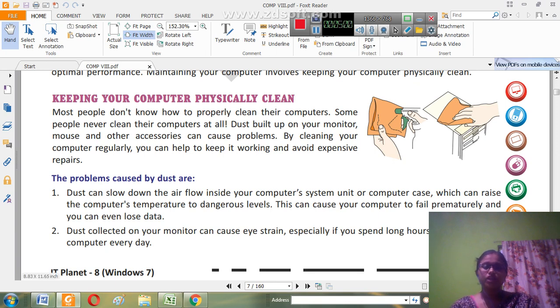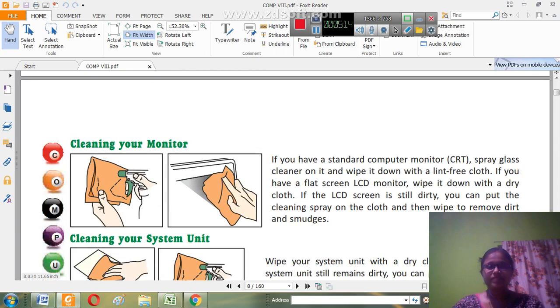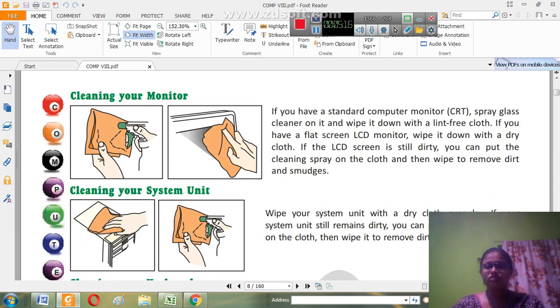So also dust collected on your monitor. Suppose you have dust collected on your monitor, it is very difficult to see things on the monitor. So you have to be very careful about that as well. You can just see how to clean it.